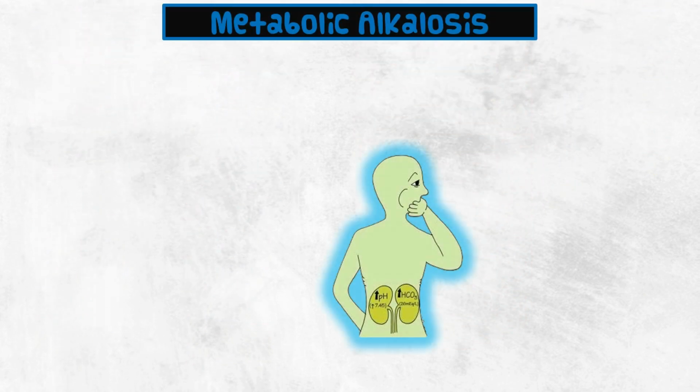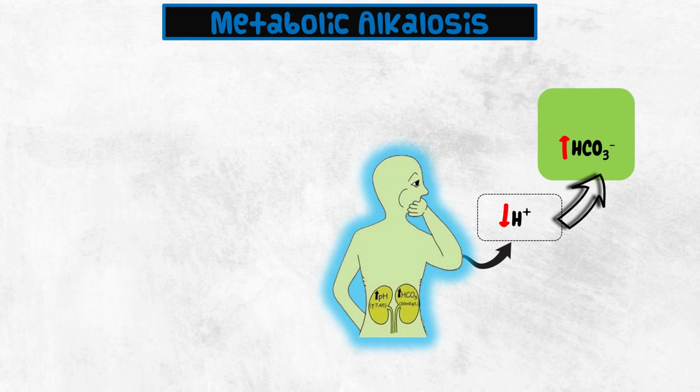Now, let's discuss the metabolic alkalosis. Metabolic alkalosis is the acid-base imbalance caused by loss of excess hydrogen ion, resulting in increased bicarbonate concentration. Some of the endocrine disorders and renal tubular disorders cause metabolic disorders, leading to loss of hydrogen ion. It increases bicarbonate and pH in the body, leading to metabolic alkalosis. Some of the conditions when excess hydrogen ion is lost and bicarbonate content increases, leading to metabolic alkalosis.